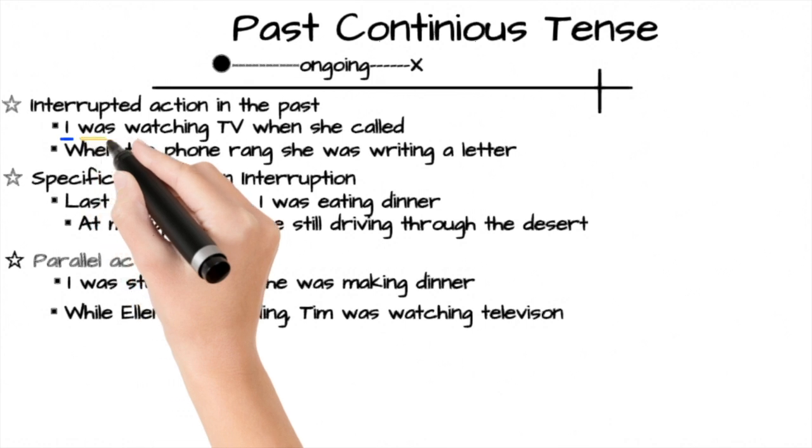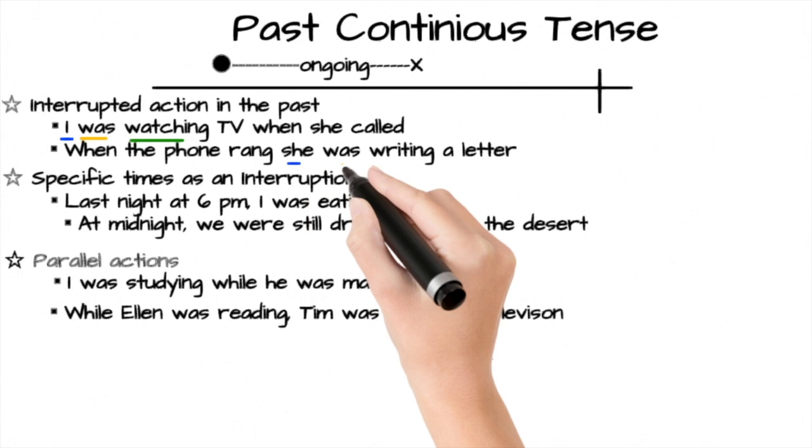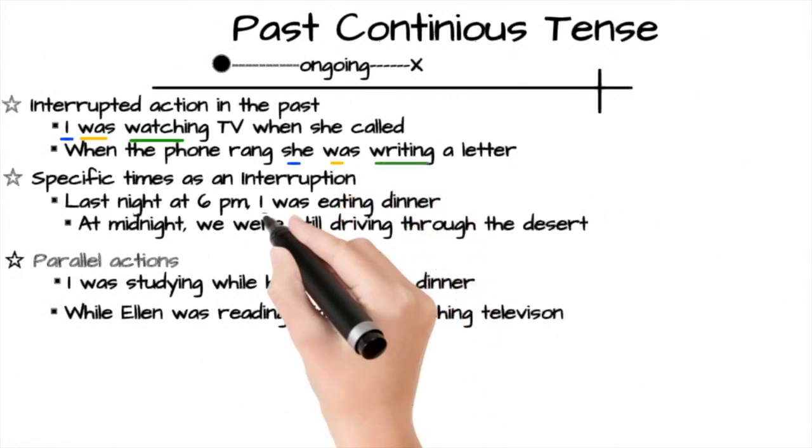I is a subject, was is a helping verb, watching is an action verb. She is a subject, was is a helping verb, writing is an action verb.